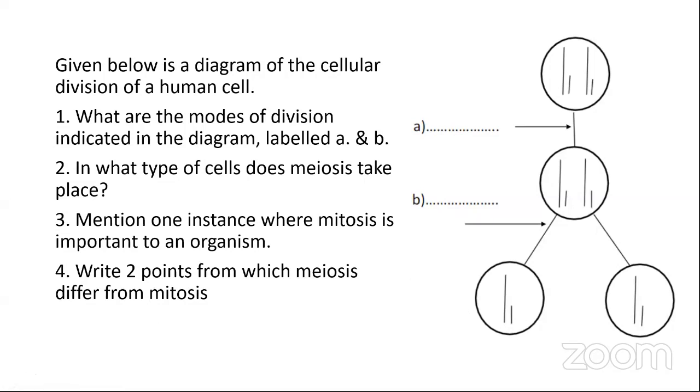Okay, it happens in the... come on. Sometimes I tell half of the sentence because I want you all to complete it. Daughter cells are different, exactly, and it happens in sexual reproduction, right? So meiosis is, of course, in sexual reproduction. That has nothing to do with asexual reproduction. Mitosis, of course, has.